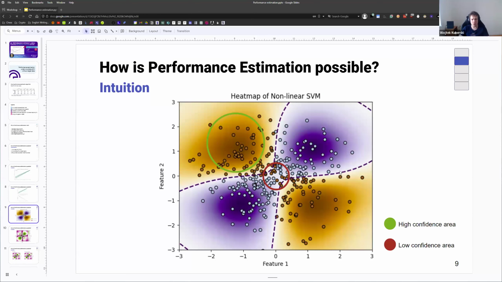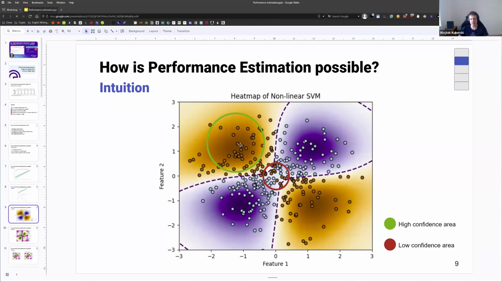And to follow up on a slightly more realistic intuition, imagine that we have two features this time, and we train a classification model, and then we're going to plot how it looks. We're plotting here a nonlinear SVM, I think it's an RBF kernel. And you can basically apply the same reasoning. If we look at the places where the model is quite confident, it says that the class is most likely to be either class 0 or class 1.